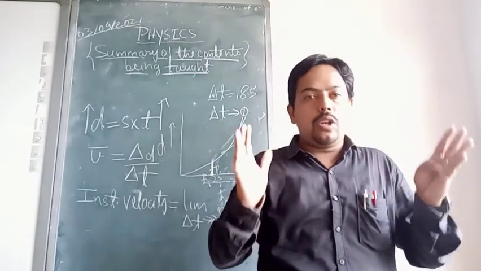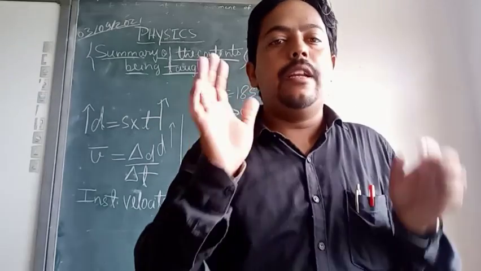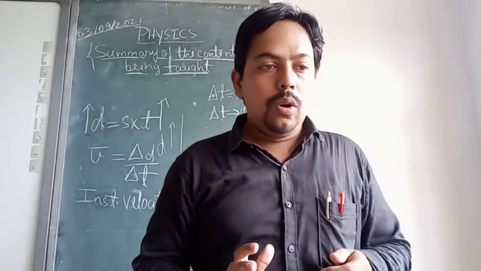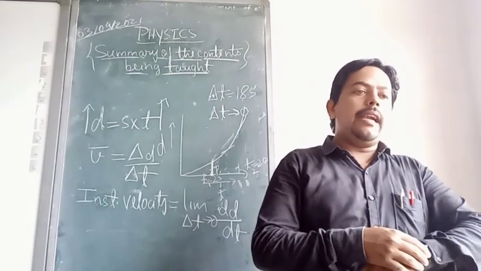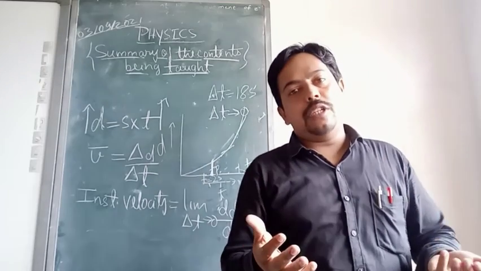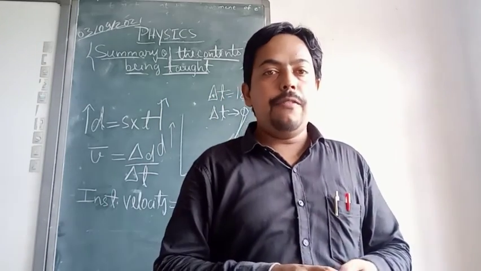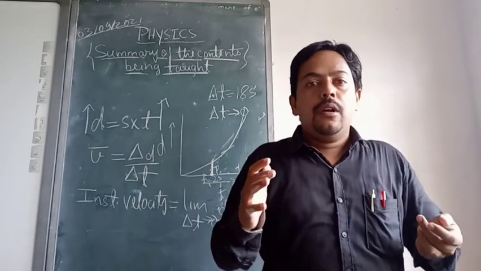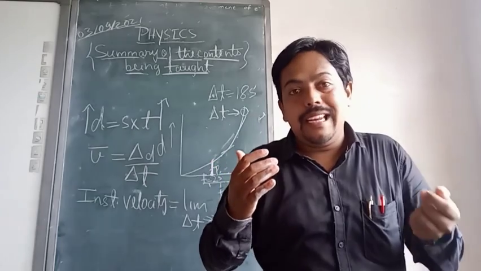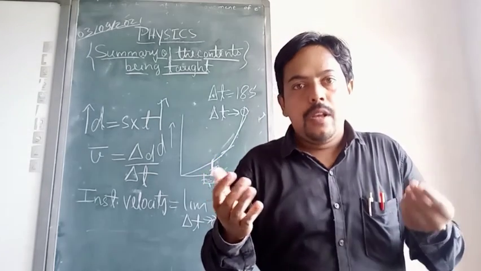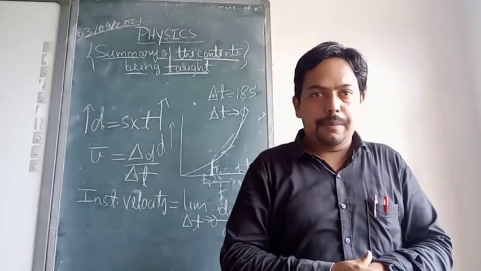So all these concepts we have discussed, and we have solved many numericals regarding that. After that we discussed the concept of relative velocity with different graphs also. We have plotted different graphs of two objects moving in a straight line. So many things we have discussed in chapter number 3.